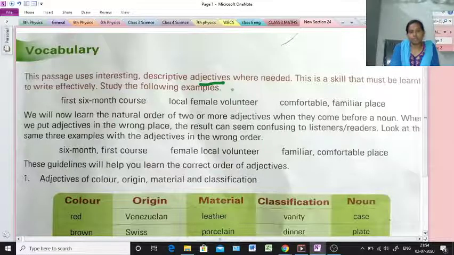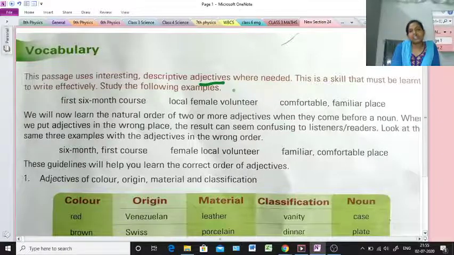Adjectives are used to express quality, number, shape, size. Okay. So, smart boy.